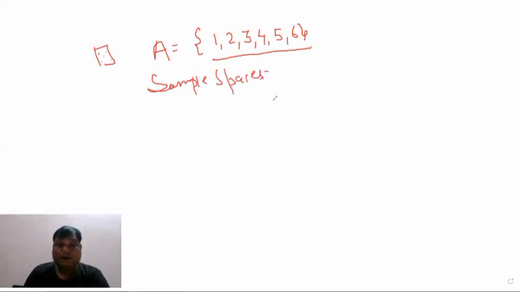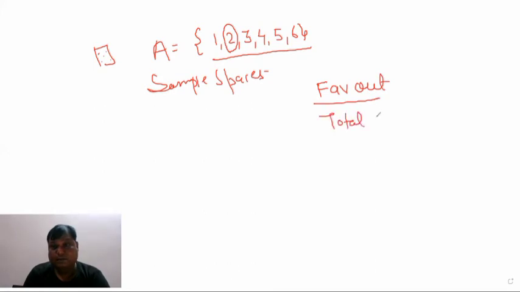So now I am asking what is the probability of getting 2 on the dice? So what is the formula? Again, we think favorable outcomes upon total number of outcomes. This is the formula of probability. So if I am asking what is the probability of getting 2 on the dice, then there are 6 numbers.